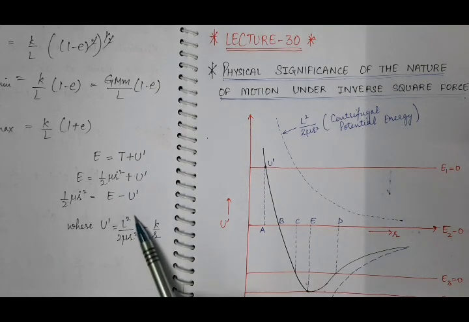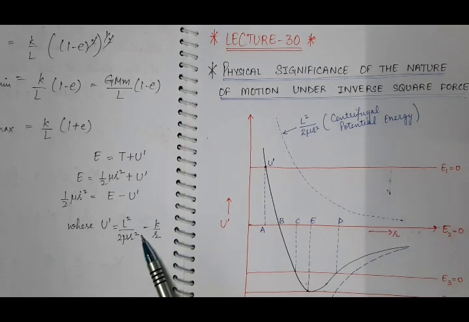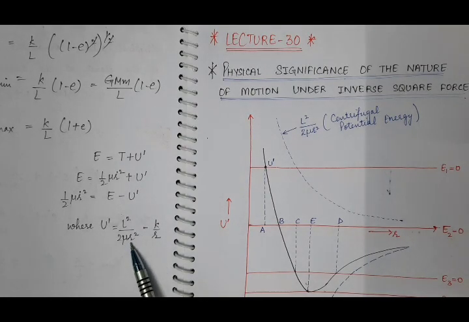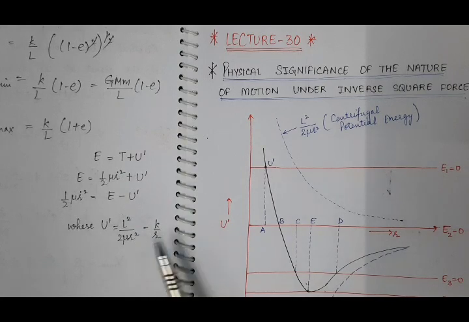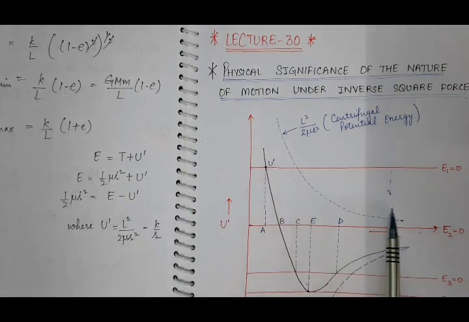So this centrifugal potential energy varies inversely to r square. So we know that the graph of any quantity which varies inversely to r square is like this. So this is the graph between effective potential energy and the distance.